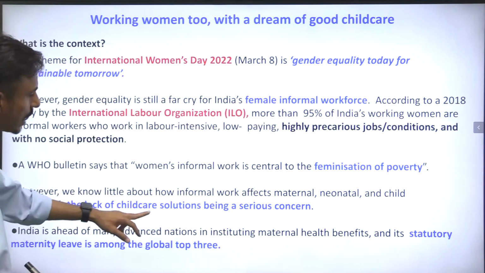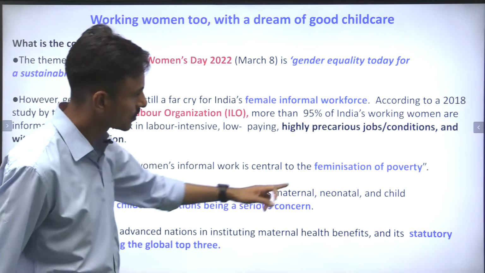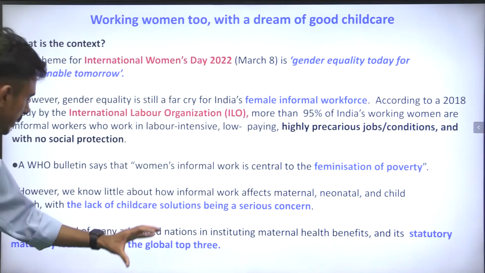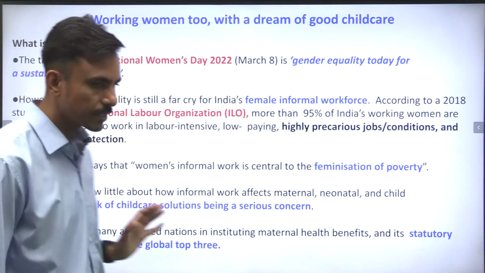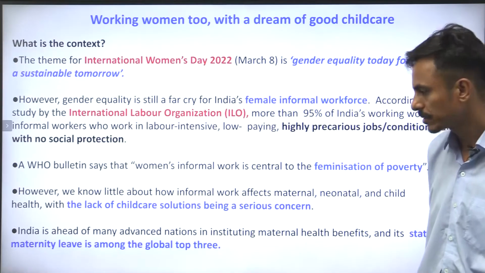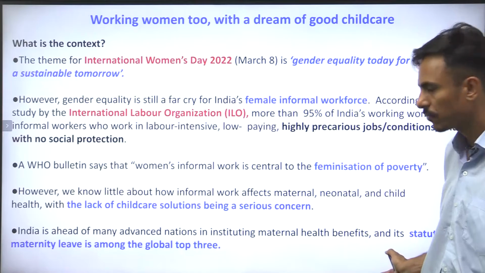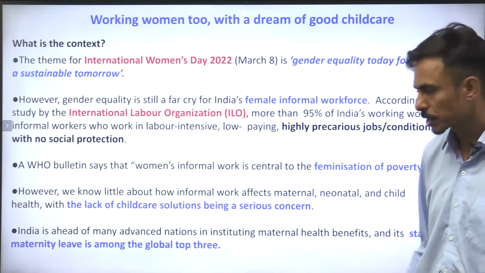There is a lack of child care solutions, which is a serious concern, and there is a feminization of poverty, right? Even the statutory maternity leave is among the global top 3, right? Although, guys, there are some positive things. India is ahead of many advanced countries. In the formal sector where the females are employed, we have a very good number of maternity leaves, almost around 6 months.